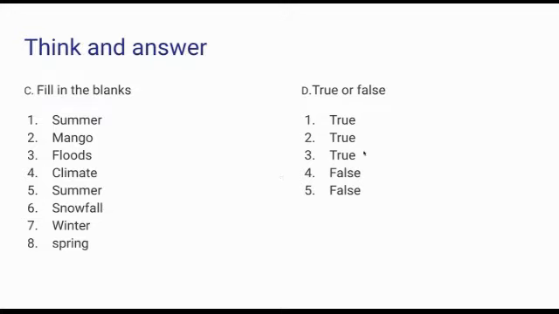And next section, true or false. India has a wide range of landforms like mountains, plateaus and plains. That is true. The days become longer and nights shorter in the summer season. That is also true. Third one, Ooty is a hill area. Yes, true. Then the fourth one: Rajasthan and Gujarat get high rainfall. Rajasthan and Gujarat get little rainfall, so that is false. And the fifth one: during the months of February and March, we have the summer season. False. Okay.